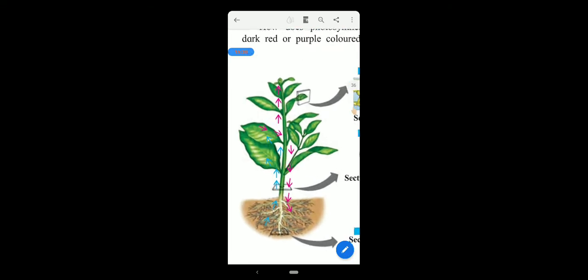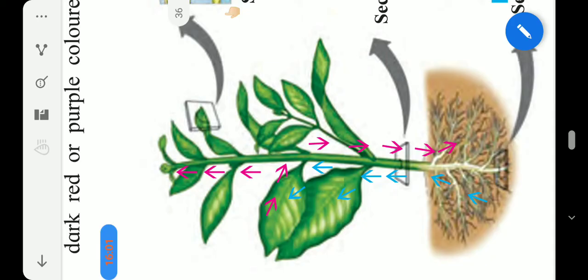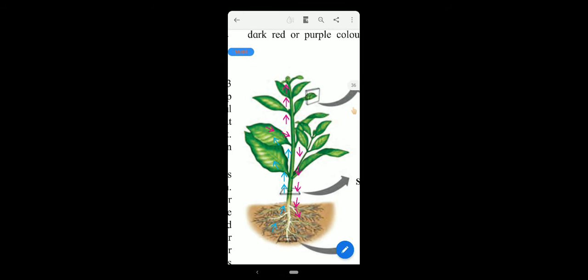In this transport system of a plant, the blue arrows shown will provide the water and minerals from the roots to all other parts of the plant, and the pink arrows shown will provide glucose, that is nothing but the food, to all other parts of the plant where it can be consumed or stored.